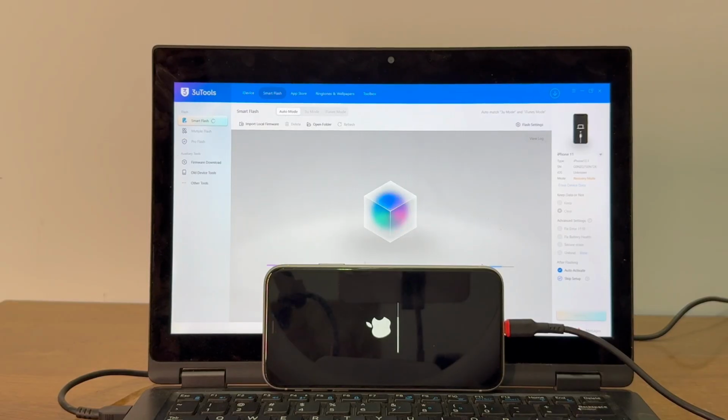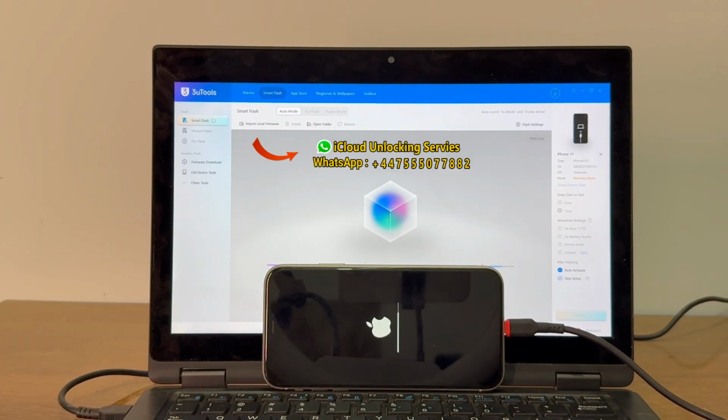This method is working for all iPhone models and all iPad models. For example, if you have iPhone 11 or 11 Pro or 11 Pro Max, all the models are supported. Even we have iPhone 12, 13, 14, 15, 16, 17 unlocking files available.